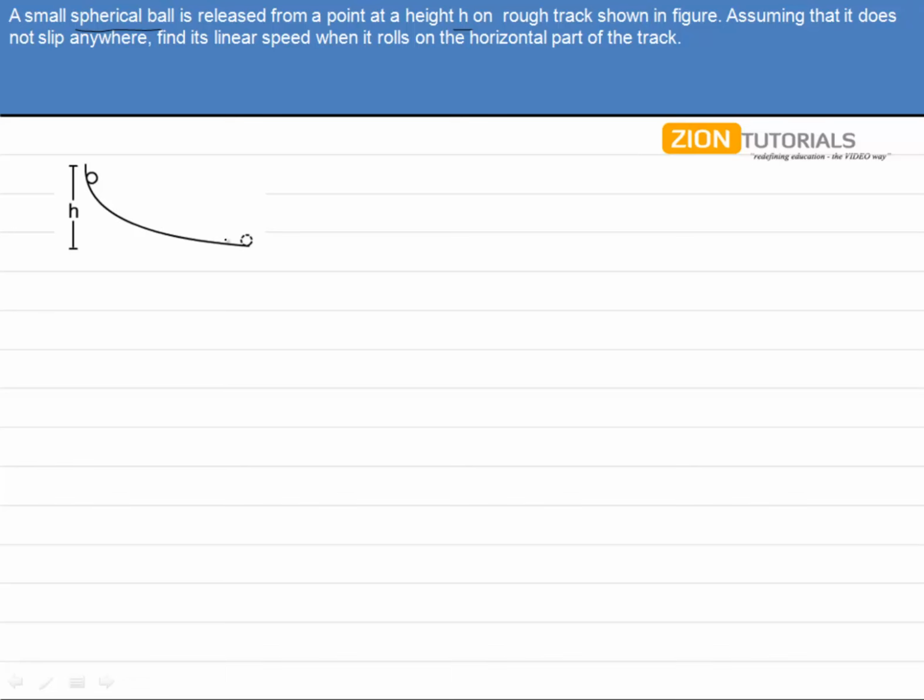It will roll down to the bottom of this track and will have some kinetic energy, that is linear kinetic energy due to its velocity v, while it will also have some rotational energy due to its rotation, that is omega. Now we can easily do the energy conservation for this problem, in which we can write down the initial energy mgh, because it is at a height of h, being converted into rotational kinetic energy, that is half I omega square, and the linear kinetic energy, that is half mv square.